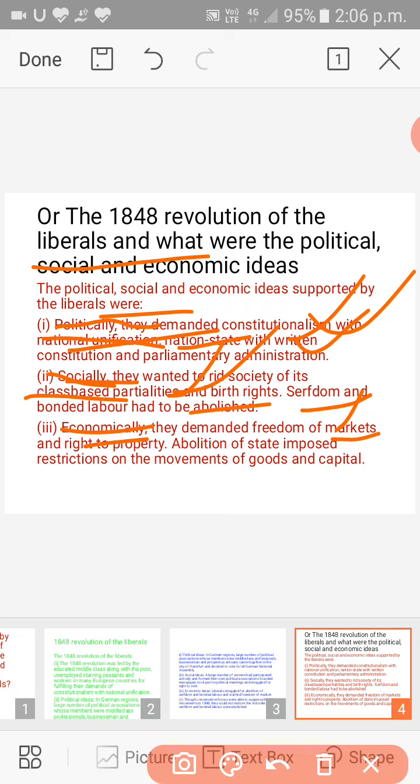During the period of all the three types of government, there were restrictions on the market, restrictions on business, and restrictions on import and export from one region to another, and if anyone did it, they had to pay double tax for such activity. So the state-imposed restrictions on the movement of goods and capital were abolished.